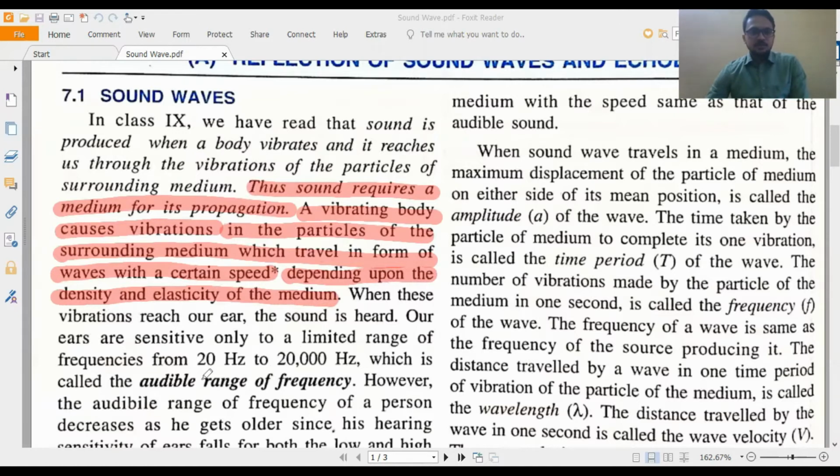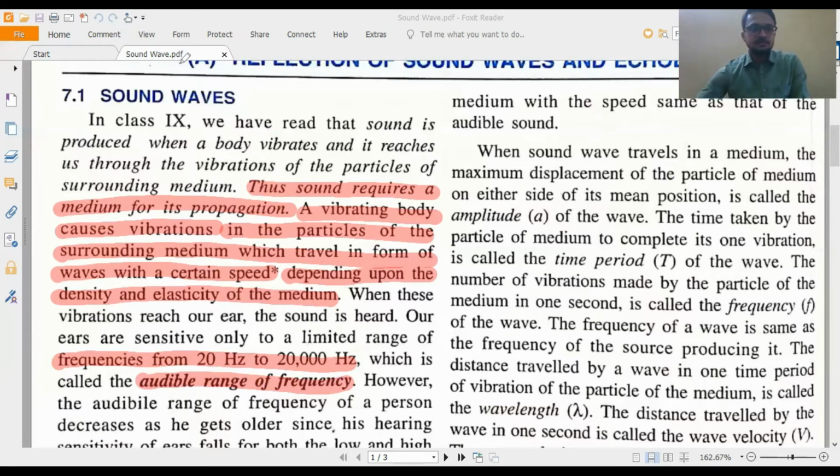So now come to the sound range which we can hear. Frequencies from 20 hertz to 20 kilohertz, that is, 20 hertz to 20,000 hertz. This frequency range is audible to the human ear, so this is called the audible range of frequency, but it depends on person to person. When the person gets older, the hearing ability decreases. In that case, the range of audible frequency will also decrease. It will not be 20,000 hertz, but this is written in general. 20 hertz to 20,000 hertz is the audible range. Keep it in mind for short questions.